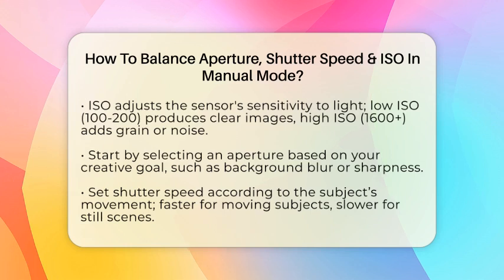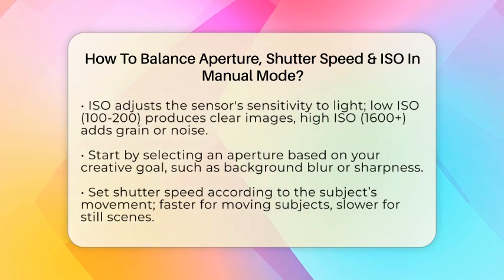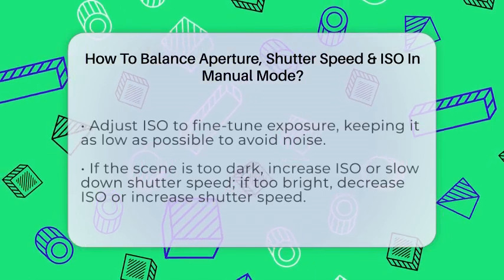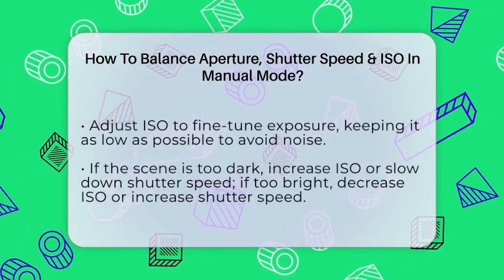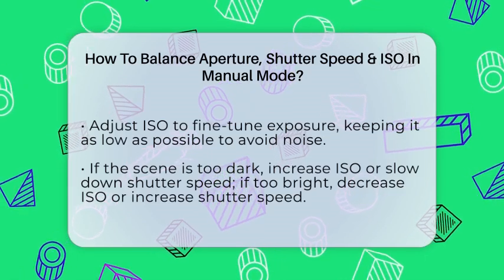To balance these, start by choosing your desired aperture based on your creative goal. Want a blurry background? Pick a wide aperture. Need everything in focus? Use a narrow one. Then set your shutter speed to match what you're photographing. If you're shooting a moving subject, pick a fast shutter speed. For still scenes, slower speeds work fine.